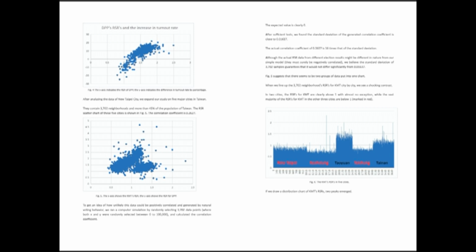The second graph is the 5 cities all put together into one graph, also showing a positive correlation. And the last graph is just the KMT support rate in the 5 cities. And we can see that it peaks in Taoyuan and it also increases in Tainan, but it decreased below 1 in New Taipei, Kaohsiung, and Taichung.